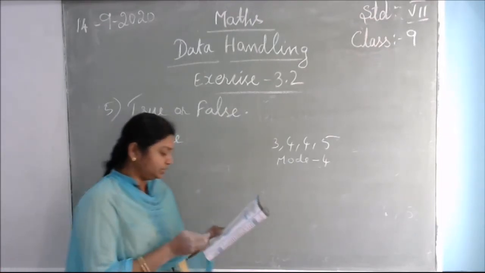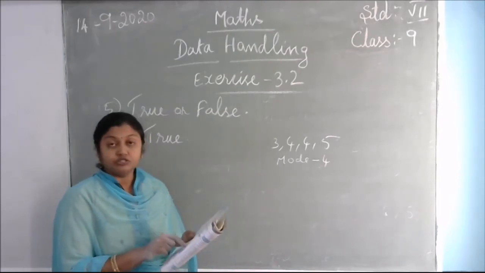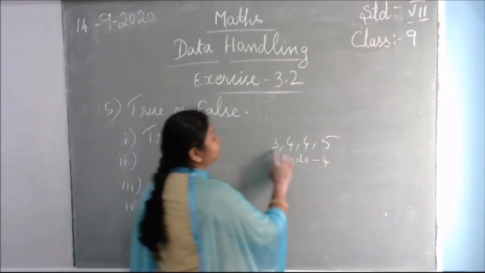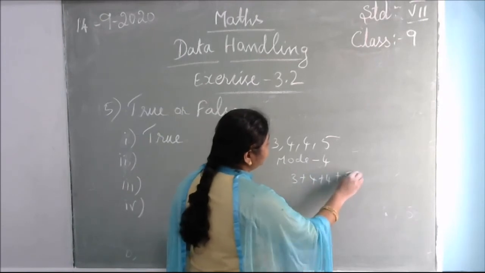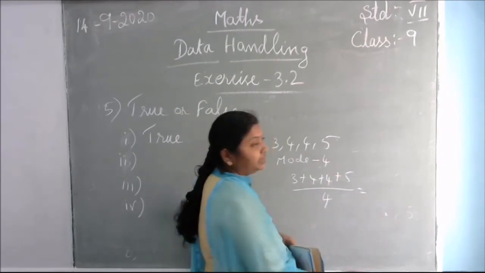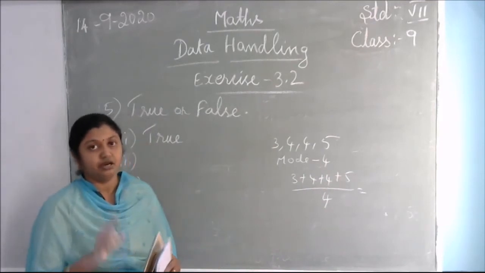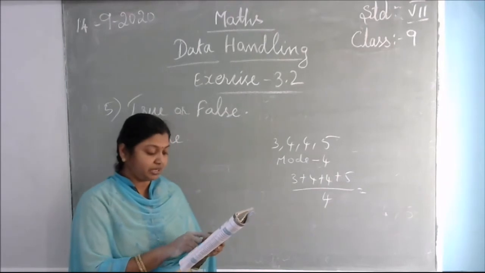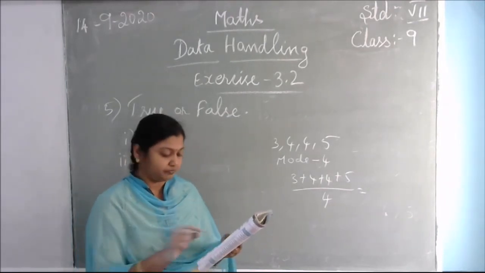And the next one is: the mean is one of the numbers in a data. No, it's wrong. False. Why? How are you finding the mean? You add all these numbers, 3 plus 4 plus 4 plus 5, and divide by 4. If you add all these numbers and divide, you won't get one of the given data numbers in the answer. You will get another answer. So the second one is false. The mean is not one of the given numbers in the data.